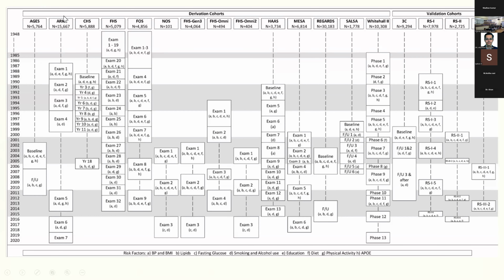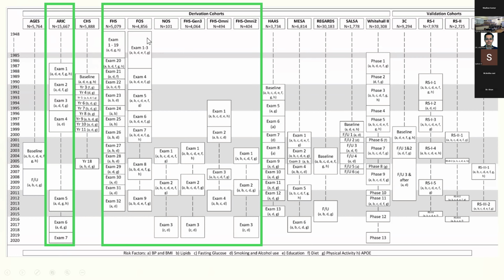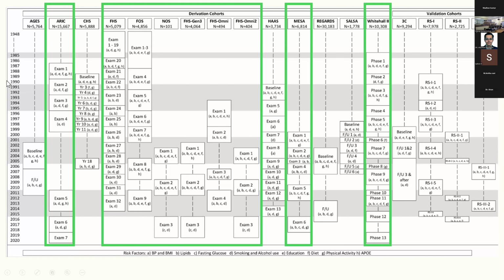So if you look, these are all the 16 cohorts which are part of the DRPP project. And the cohorts which we have selected for this current study are the ARIC cohort, the Framingham Heart Study cohort, the MESA cohort, and the Whitehall 2 cohort. These are the 4 cohorts which were chosen. They have not given a reason why they chose only these 4 cohorts.